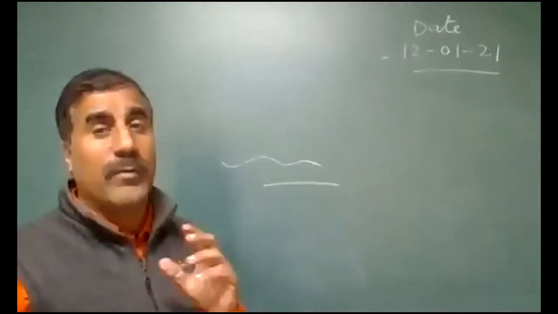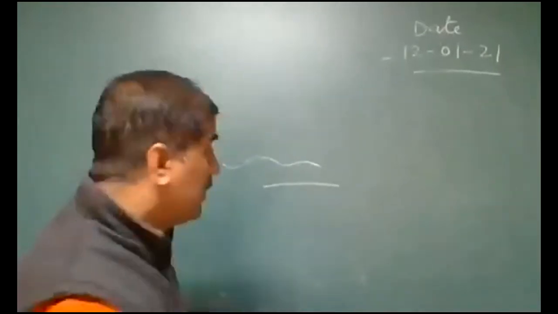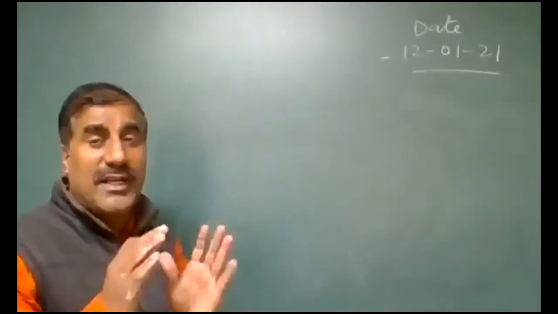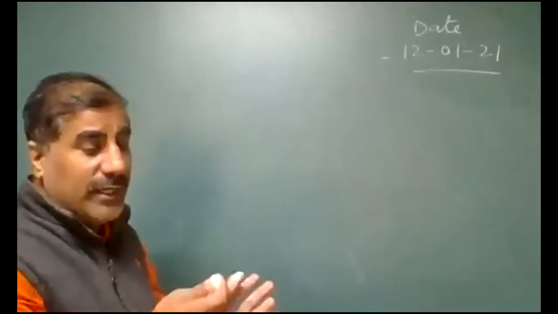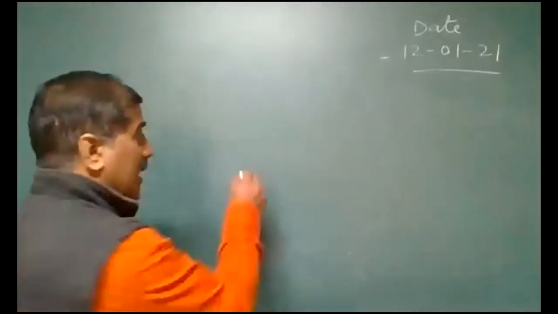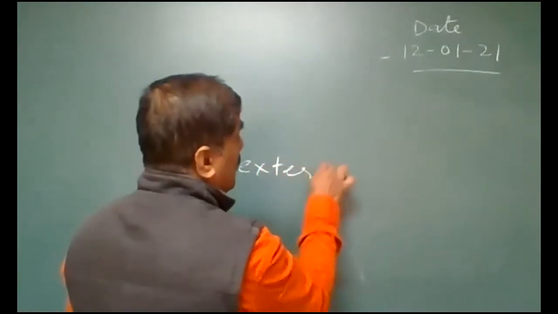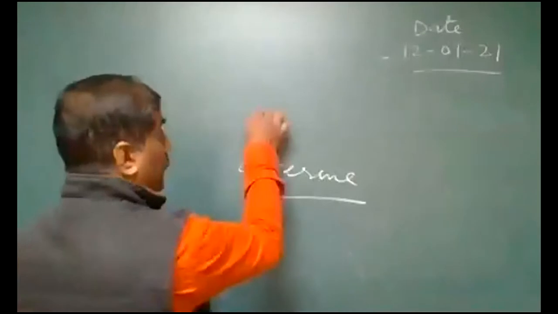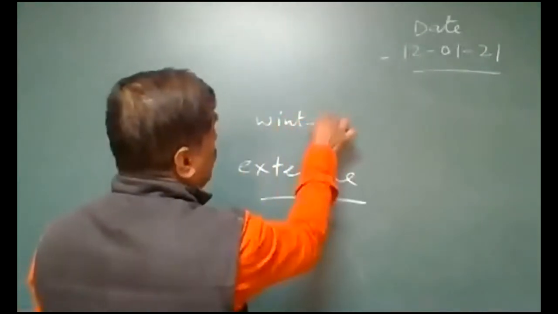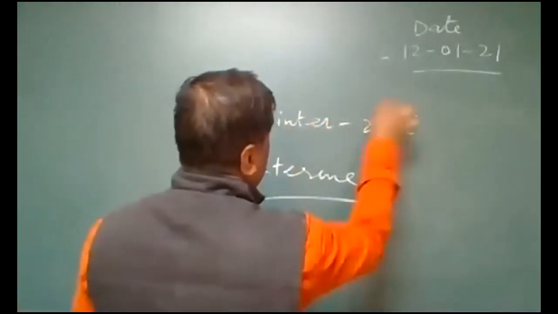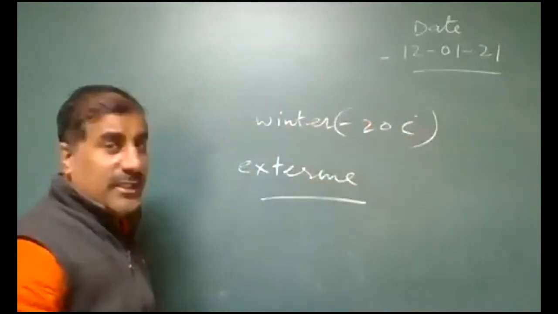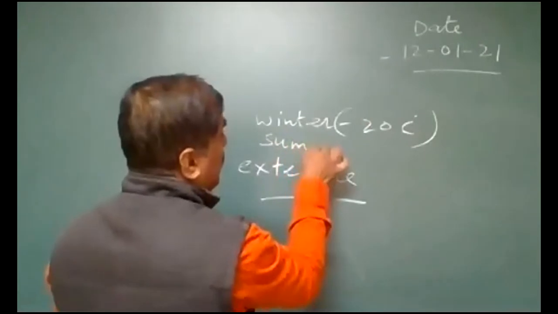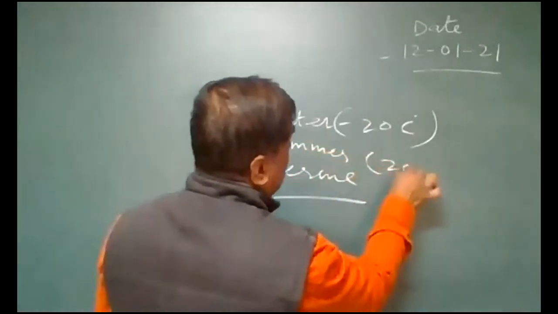Which type of climate is found in the prairies? Extreme climate is found in that area. Extreme climate means during the winter, approximately minus 20 degrees Celsius, and during the summer 20 degrees Celsius.